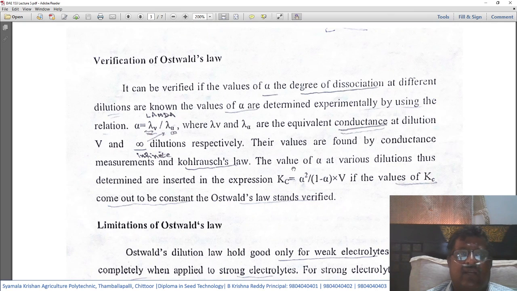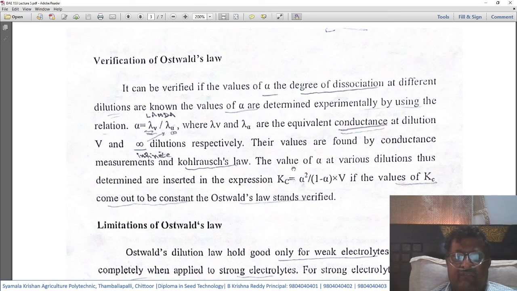Verification of Ostwald's law. How can this Ostwald's law be verified? It can be verified if the values of alpha, that is the degree of dissociation, at different dilutions are known.